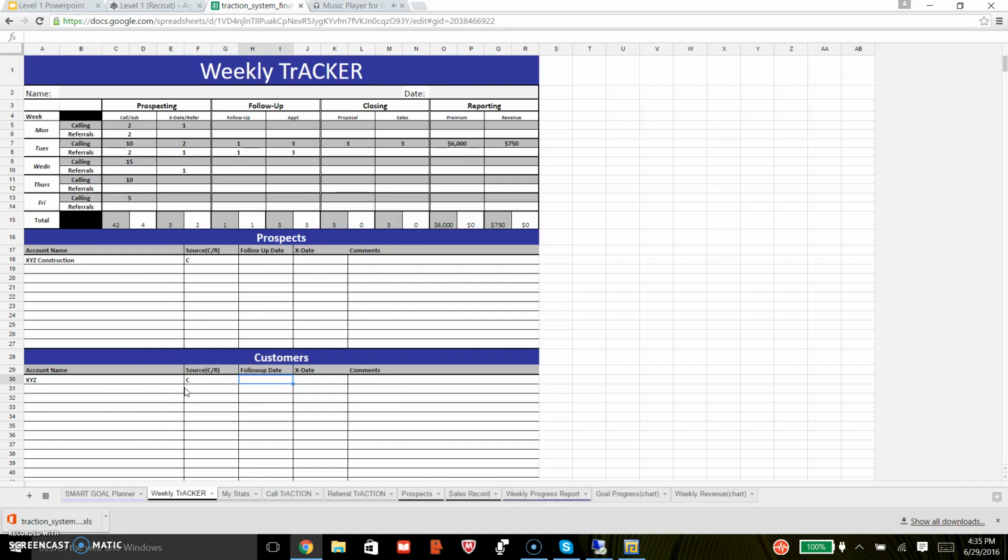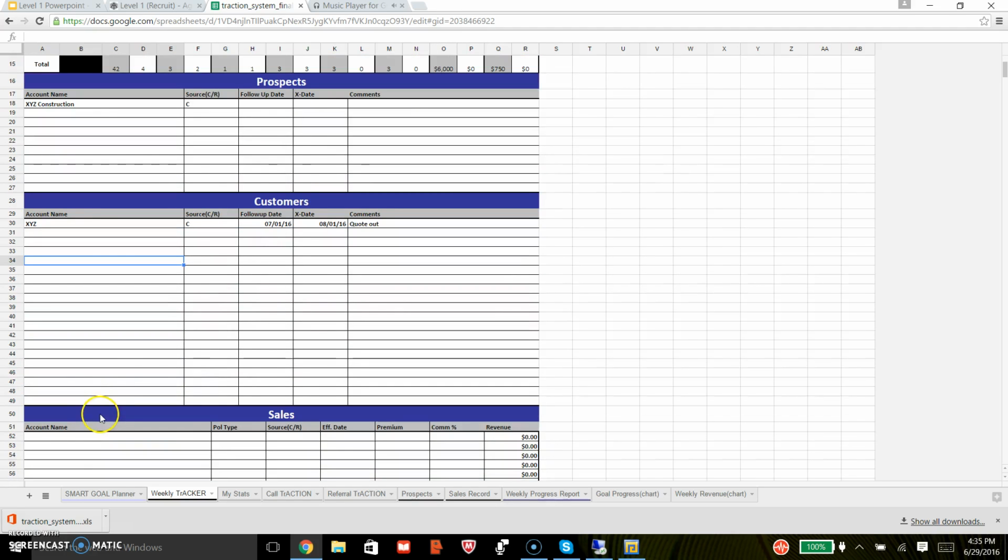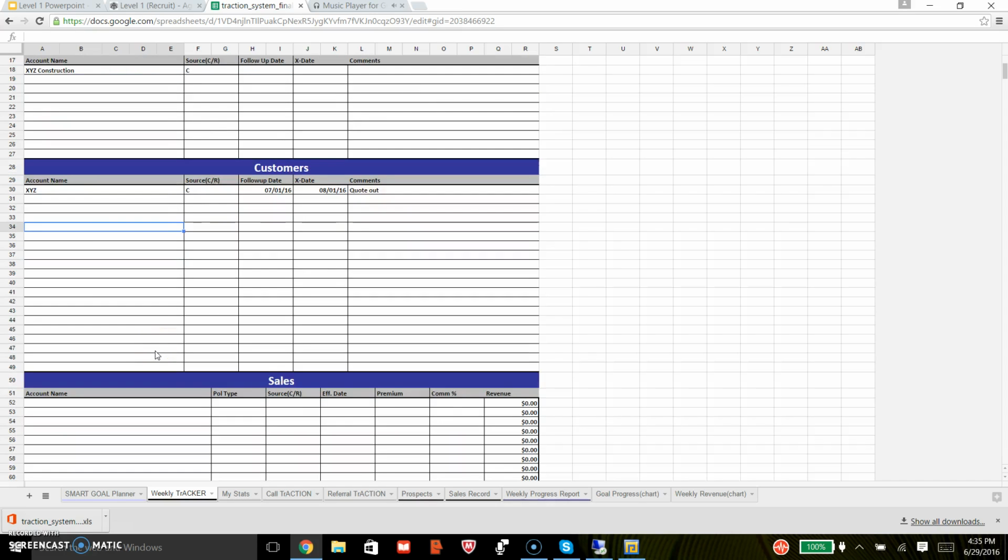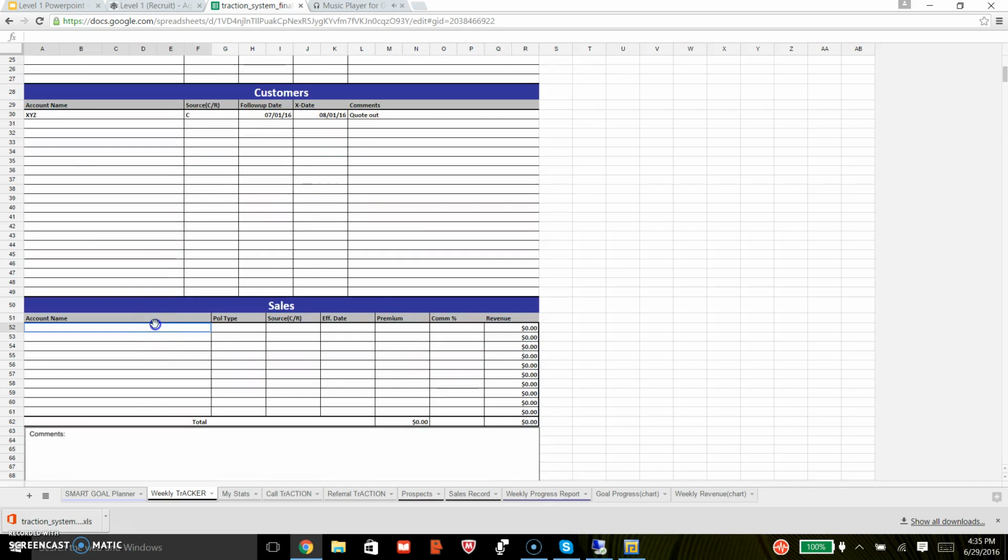If your agency has a CRM, then that works fine. You don't have to use this system, but this will work as well. Here's a tip. If you print last week's report and tally on that for this week, then you can just update this section as your customer's situation changes. Makes things a lot easier. It's always fun to load up the sales section and see how much money you've made this week. And then the last section is a great place to make comments for your MAT leader or to write your critical question for Monday's meeting.